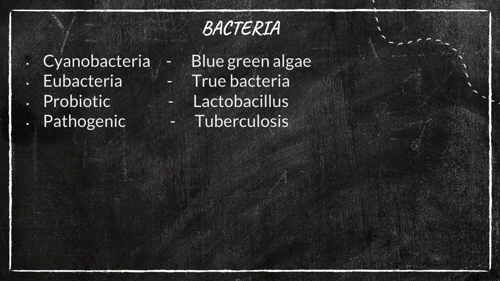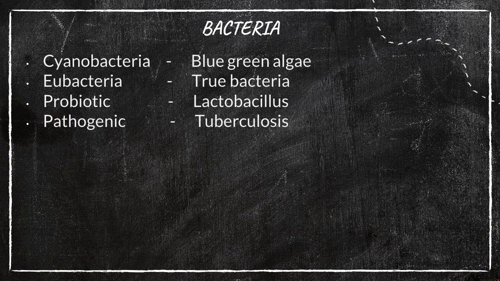The second one is pathogenic bacteria. Of course, we can understand this is harmful to human beings. It may cause diseases. One example is tuberculosis, which causes the tuberculosis disease in human beings. Understand?